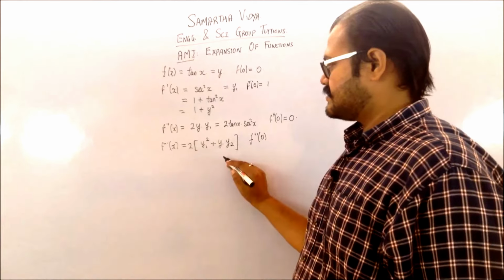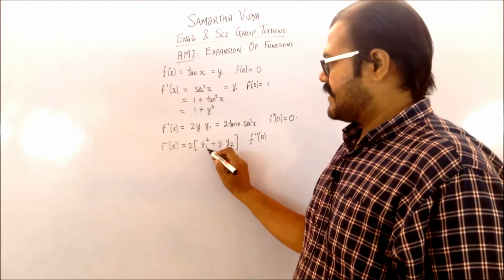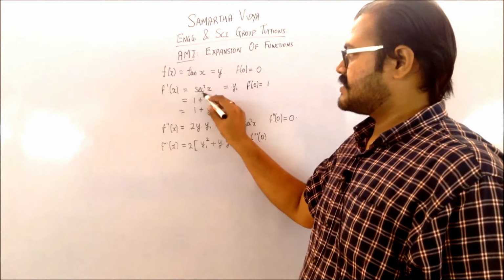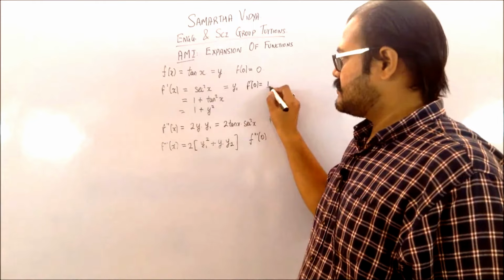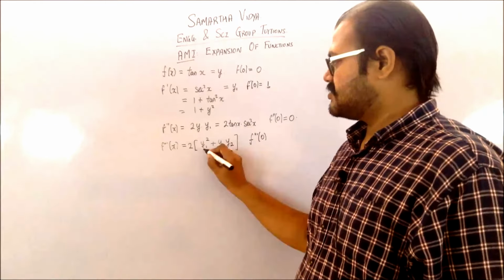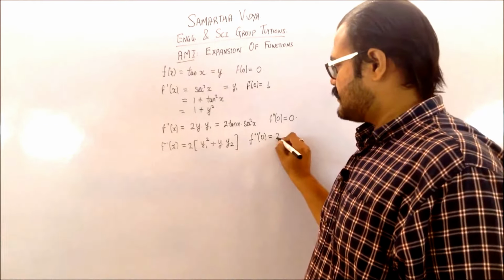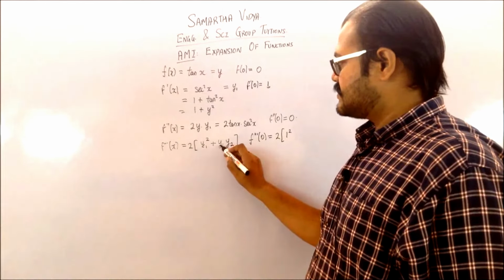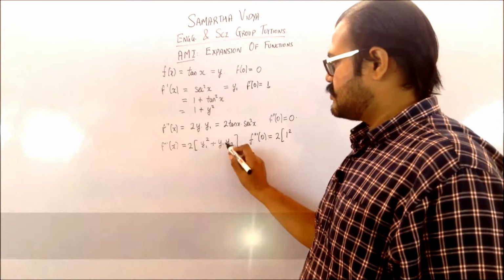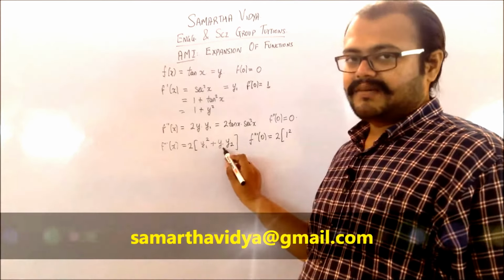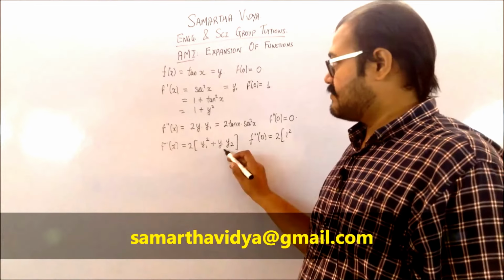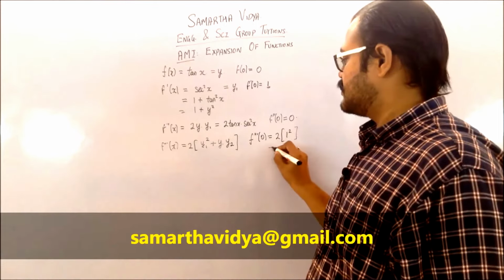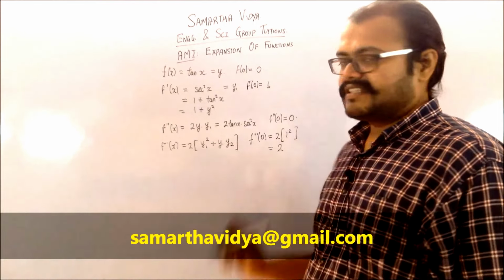So now let us analyze the terms which are present. You are having a y1 which is present over here, which is nothing but the first derivative of tan, which is nothing but sec square. You already know the value for that is 1. So this is going to be 1 square. So you are having it as 2 into 1 square, and you are having this y into y2. So irrespective of what y2 was, you are having a product of y into y2. You know that y is nothing but tan at 0, which is 0. So you are having this as only 1. So the answer for the triple derivative at 0 is 2.